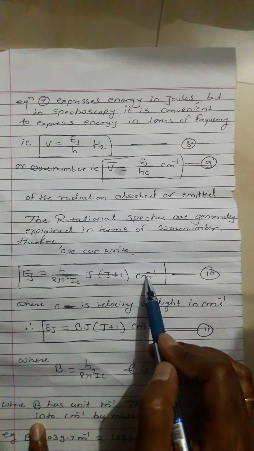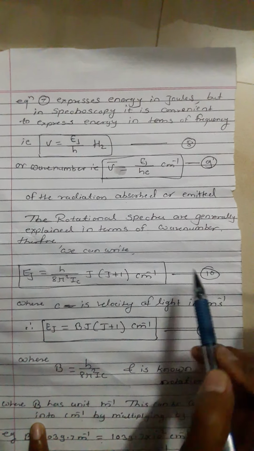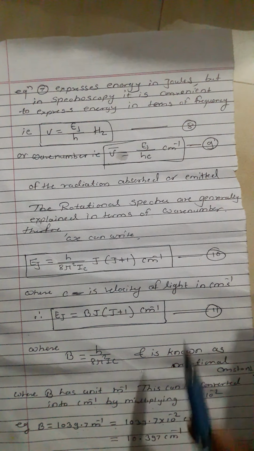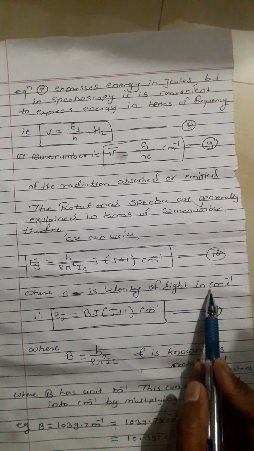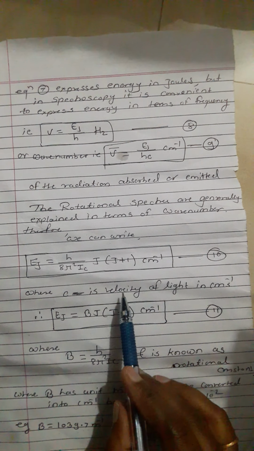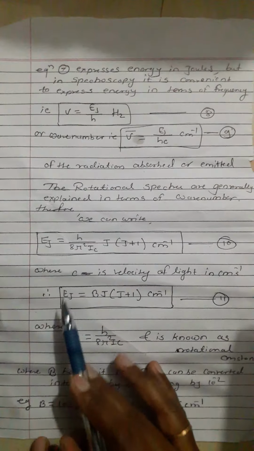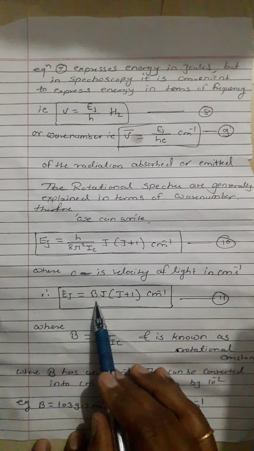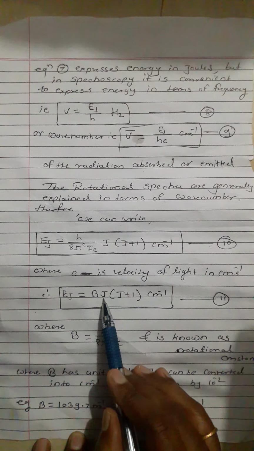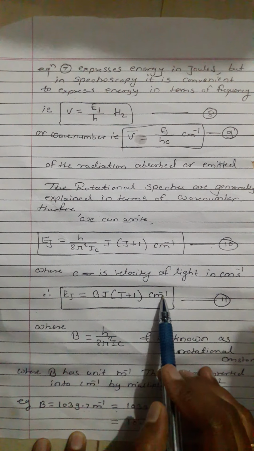This is equation number 10, where c is the velocity of light in centimeter per second. Therefore, Ej is equal to capital B into j into j plus 1 centimeter inverse.